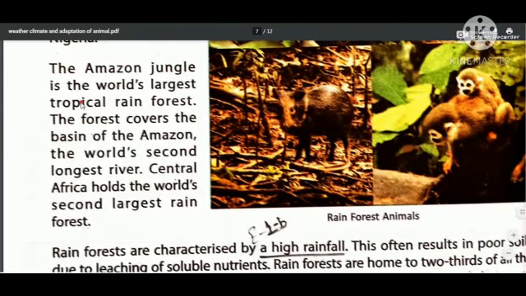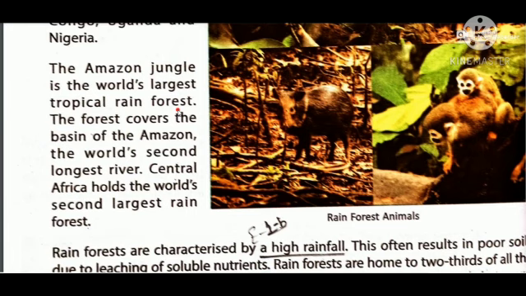The Amazon jungle is the world's largest tropical rainforest. So this can become a 1-mark question. The forest covers the basin of the Amazon, the world's second largest river. Obviously, I think you already discussed this in your SST subject. Central Africa holds the world's second largest rainforest. So the world's largest and second largest rainforests you can see there.